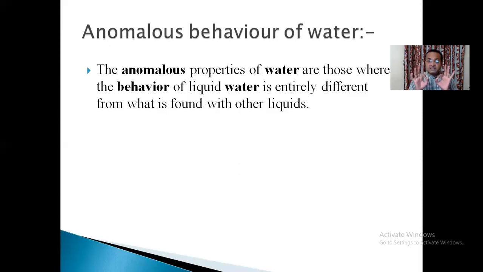Its density is less, and so the ice, whose density is less than that of the normal water, is going to float on water. And this property of water is called the anomalous behavior of water. So, dear friends, the ice is floating on the top.